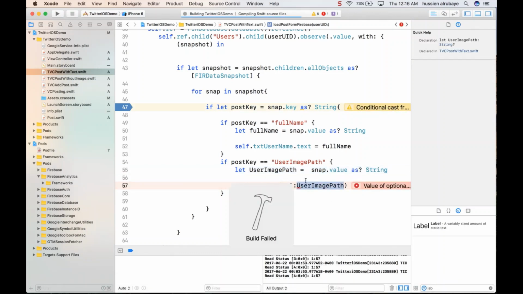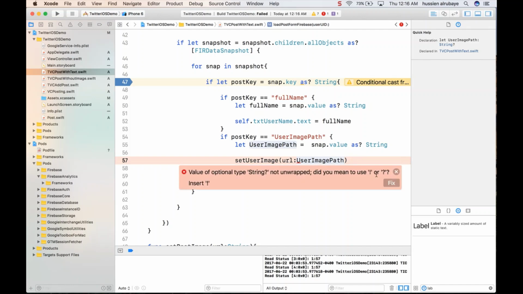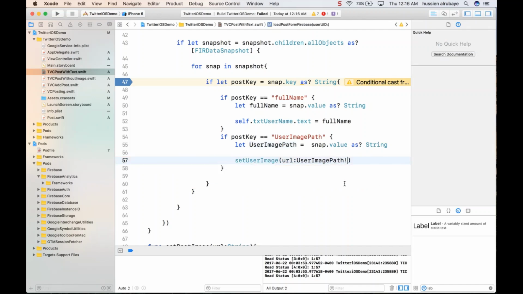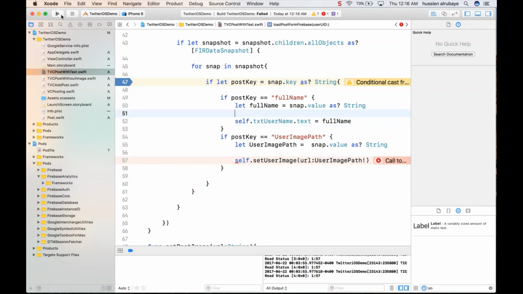So here it gives me an error about this one. What's the error here? It says fix this one. Okay, because maybe it has a value like that, so I try to avoid it. Wait, yes, this one needs to be called outside, so self dot that function. Hopefully this time it will be fixed. Yes, self will fix it.